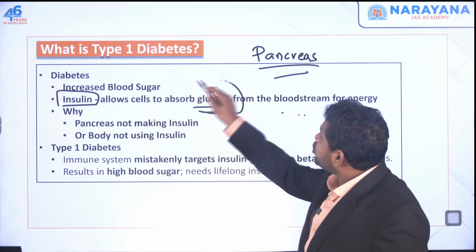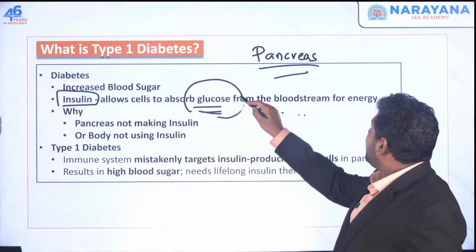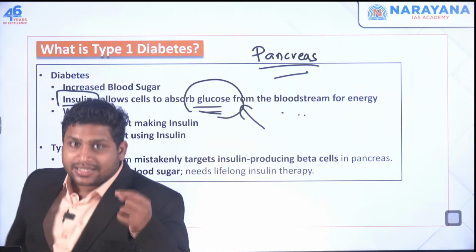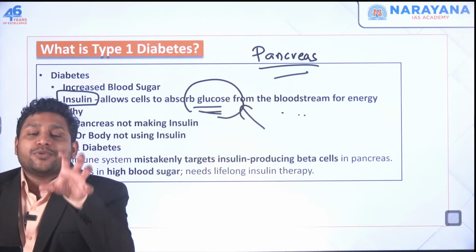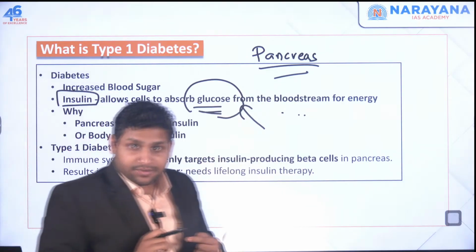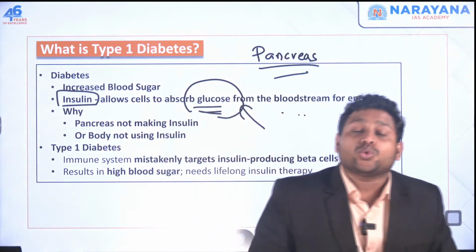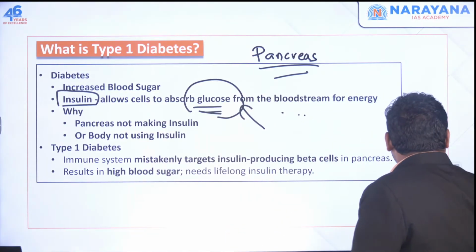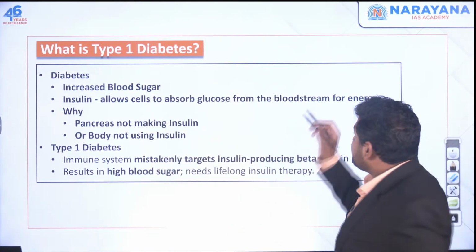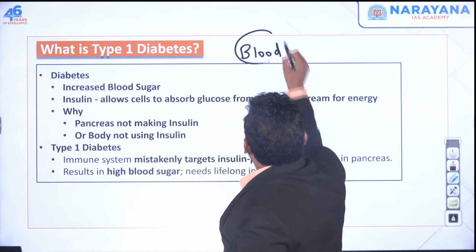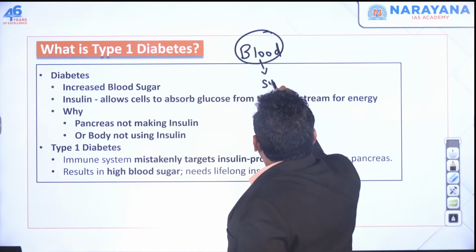This glucose or sugar present in your blood has to be used by the cells. Cells in your body will absorb this glucose and convert it into energy. But cells cannot absorb it if there is no insulin. I'll repeat. You have this blood, and in this blood we have this sugar.